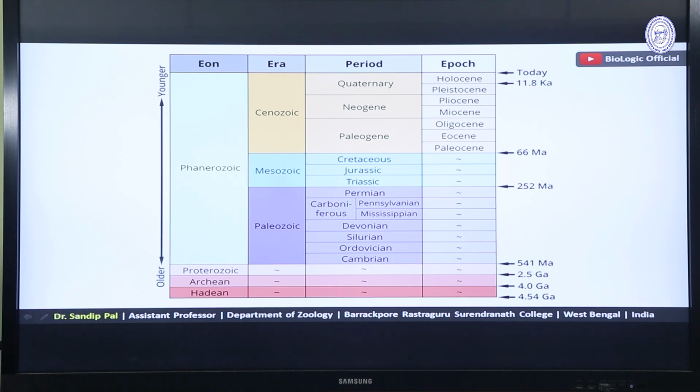It seems this table is very much complicated, but I will tell you later on how to remember this table. It is very easy. You should remember this geological timescale table to know evolution in a better way.